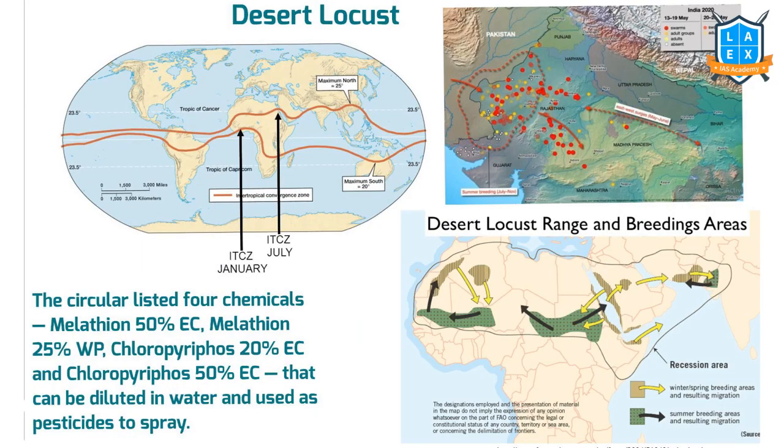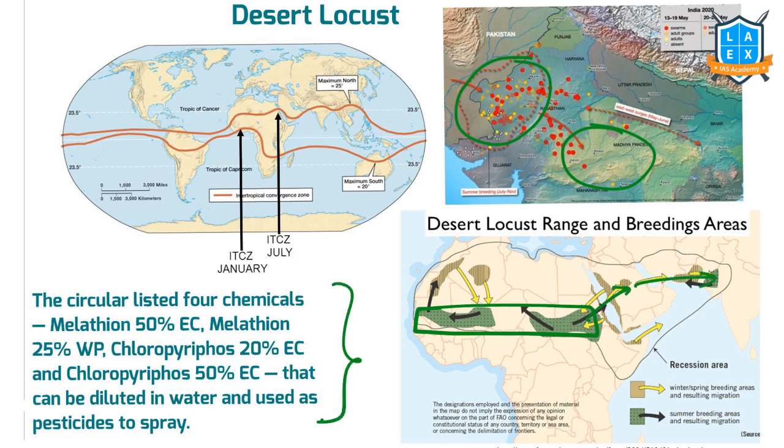See, this is the region. In India, they entered Rajasthan and Gujarat and then entered the central Indian region. These are the grasslands that we just spoke about, Sahel lands, from there to there, from there to here. The Locust Warning Organization said that these chemicals can be used as pesticides to control the locusts.